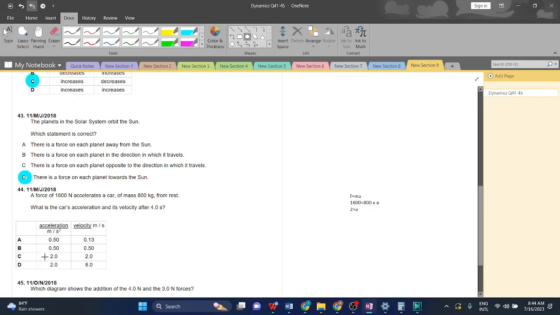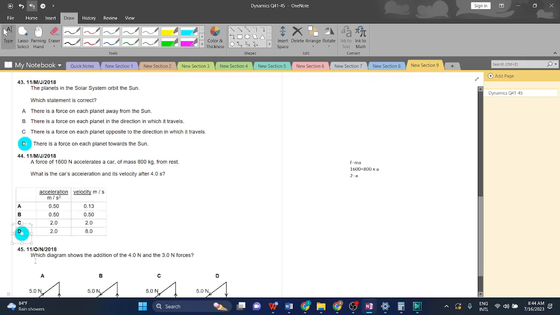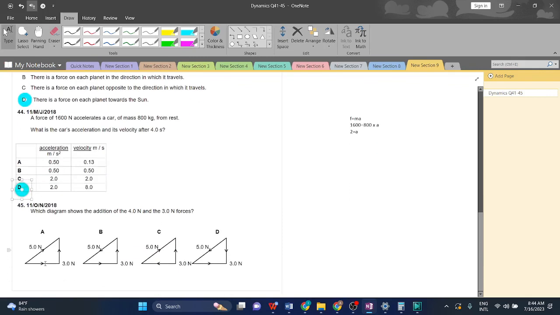If the acceleration is for 4 seconds, what would the velocity be? If the same acceleration is for 4 seconds, just multiply the acceleration with the time and you'll get the velocity, which is 8. D is the right answer.